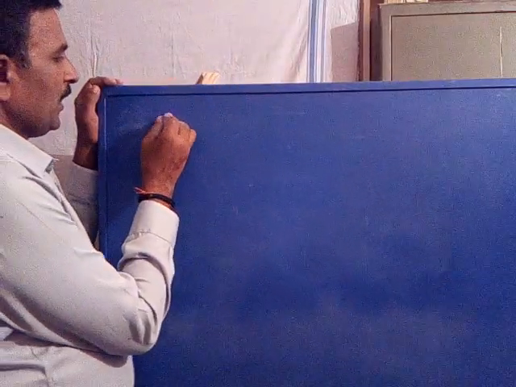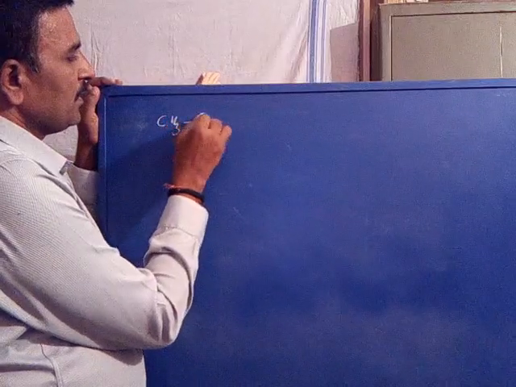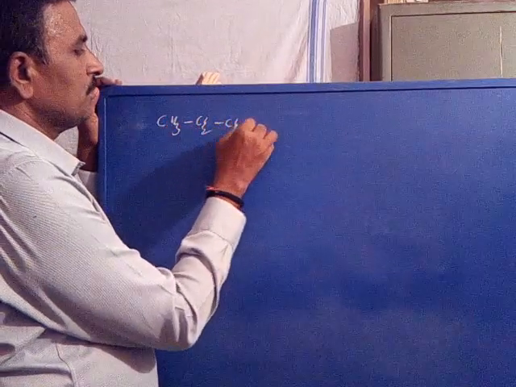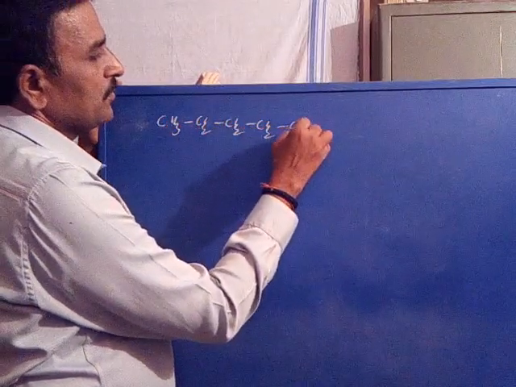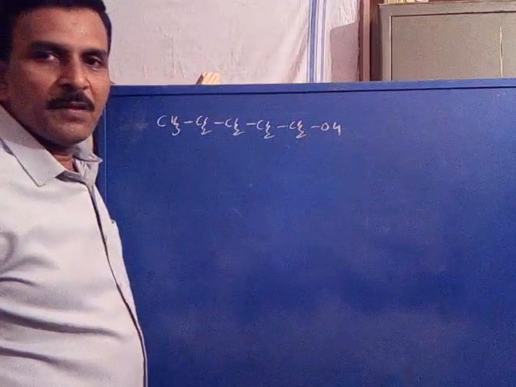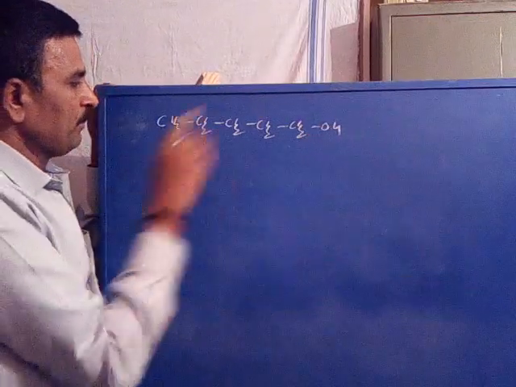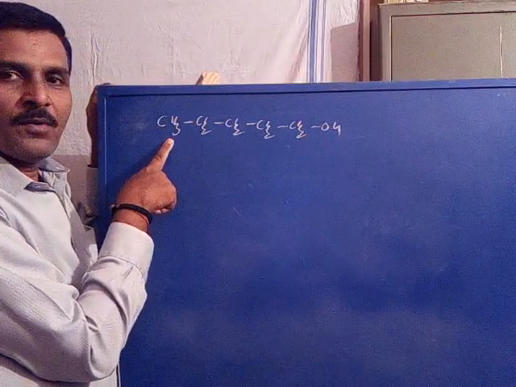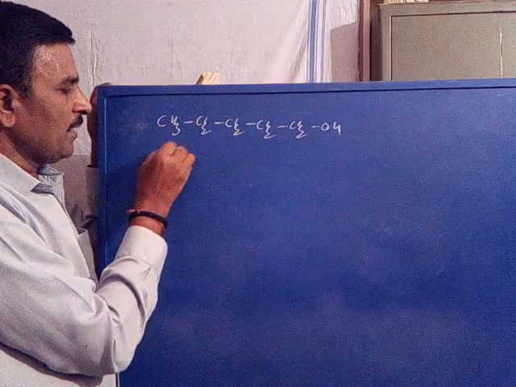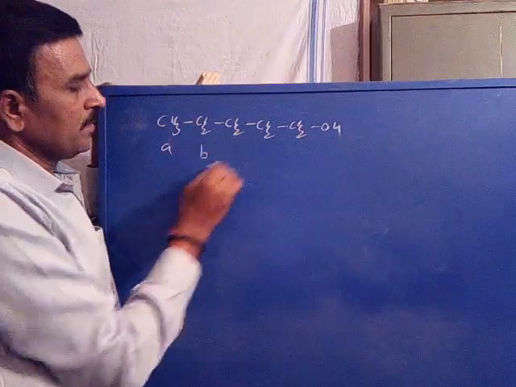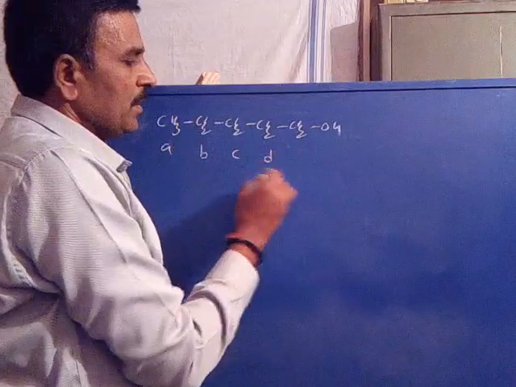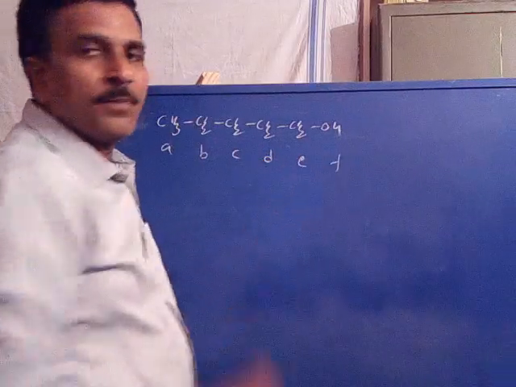For example, take CH3, CH2, CH2, CH2, CH2OH, n-pentanol. Say this is A proton, B proton, C proton, D proton, E proton, F proton.